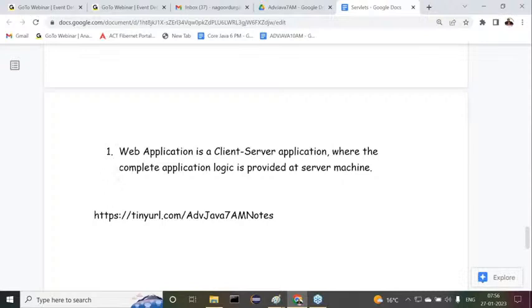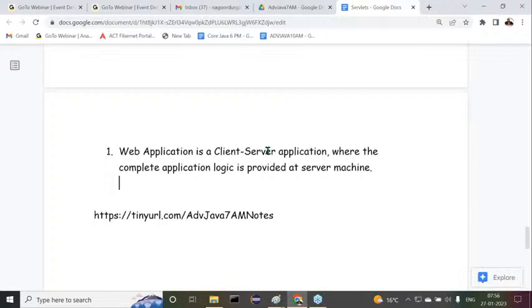Say for example, some news related websites are available, like enadu.net, indiatimes.com, something else like this. Whether they are static pages or dynamic pages, that doesn't matter now.